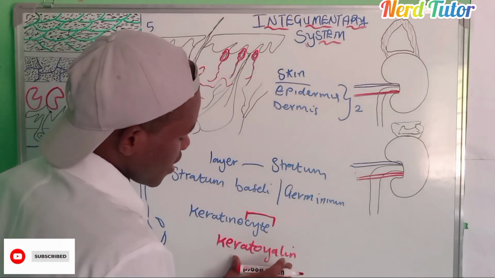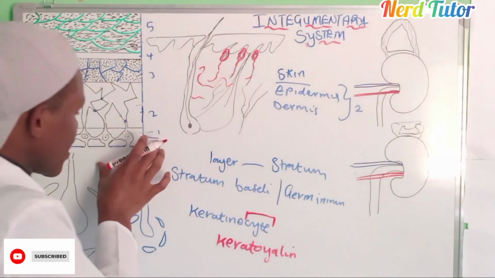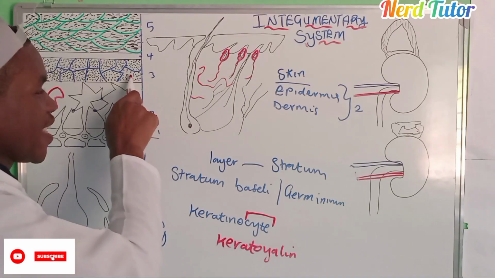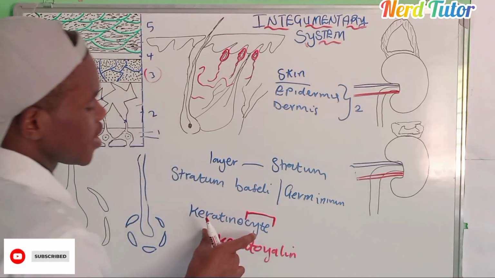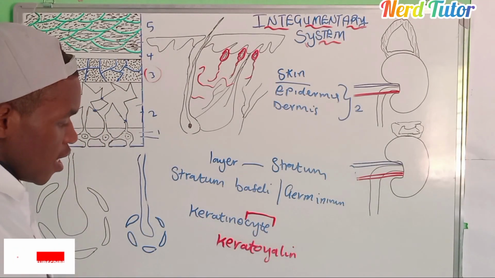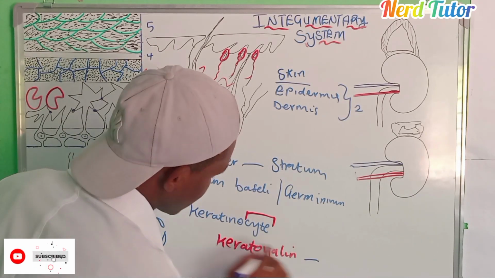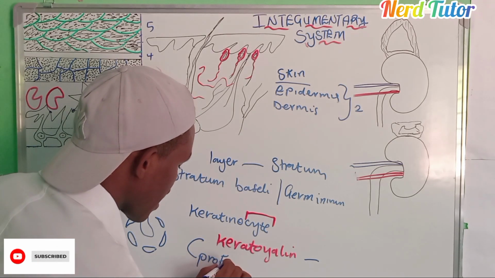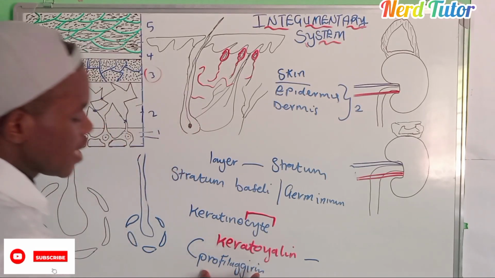This keratohyalin is not found here. Here, the keratinocyte cells are just being produced, but keratohyalin will be produced in this layer, layer number 3. But I just want to talk about all the proteins that are produced by the keratinocyte. Keratohyalin is a protein which has proteins we call profilaggrin.